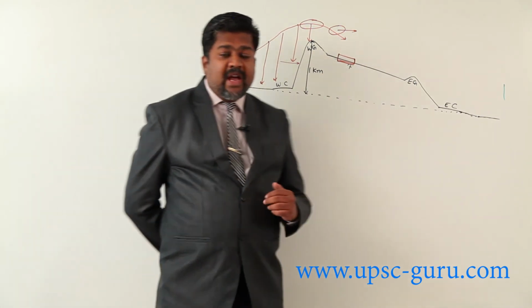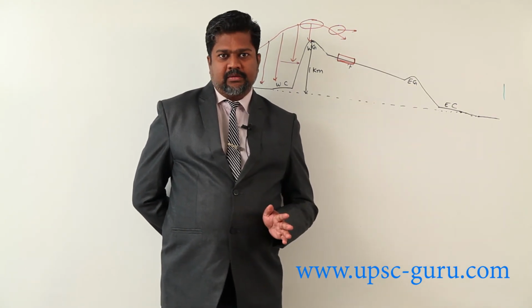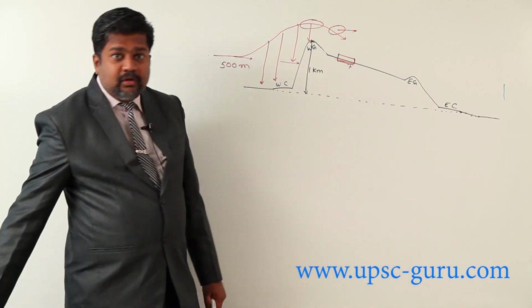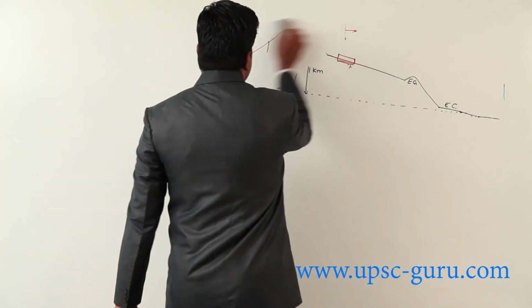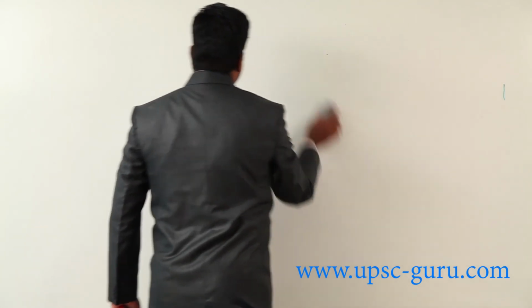Then we are giving another part, that is frontal precipitation. Let us check out. Particularly cyclonic precipitation occurs in temperate region as well as tropical region. The temperate region cyclones are not intense, whereas tropical cyclones are intense, like in Andhra Pradesh, Orissa or Odisha and West Bengal.